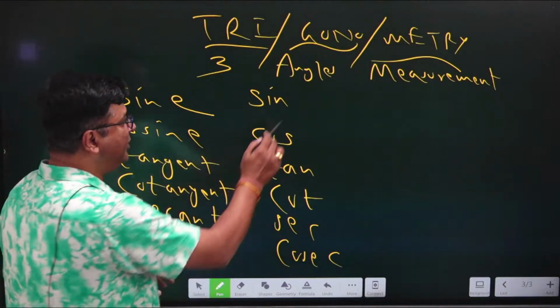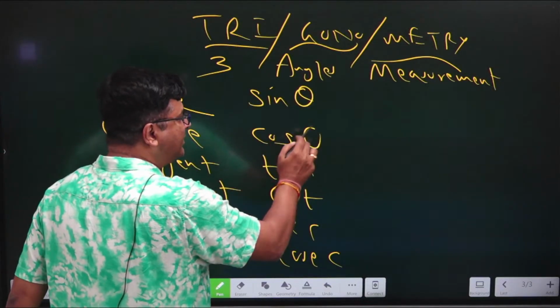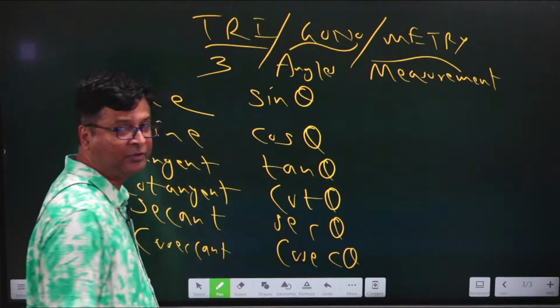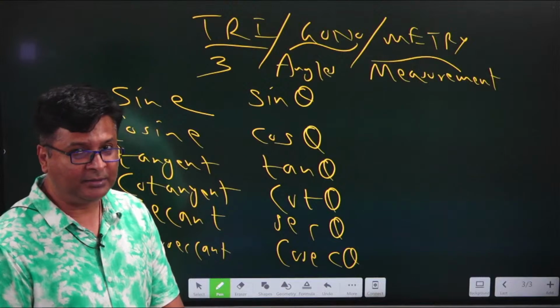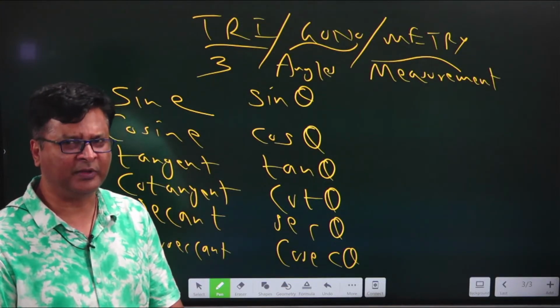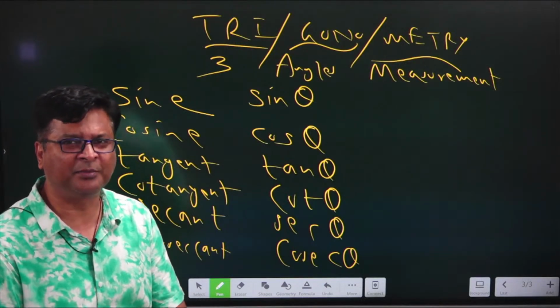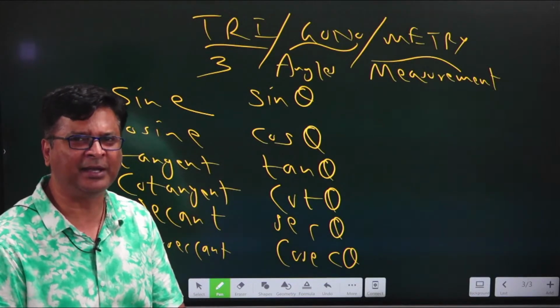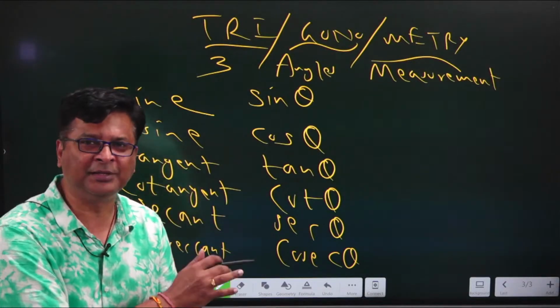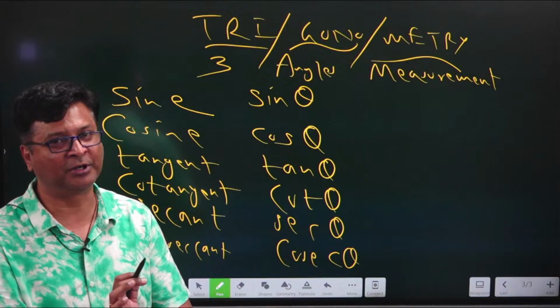Now in front of it I will be putting theta, that is the angle under consideration. We will be knowing what this theta means for all these things, and this starts our trigonometry journey. Sin theta, cos theta, tan theta, cot theta, sec theta, and cosec theta. These are the 6 trigonometric ratios which you will be following again and again in all the chapters. Whatever we are going to do in trigonometry, these trigonometric ratios will always be there in front of you.